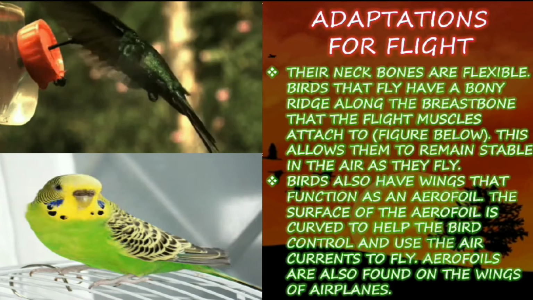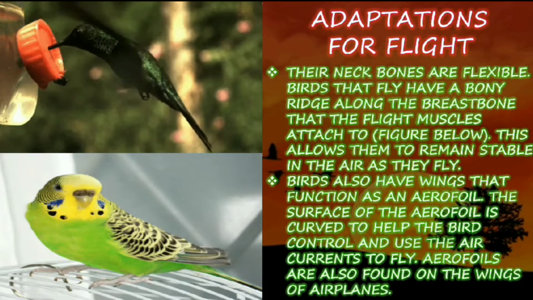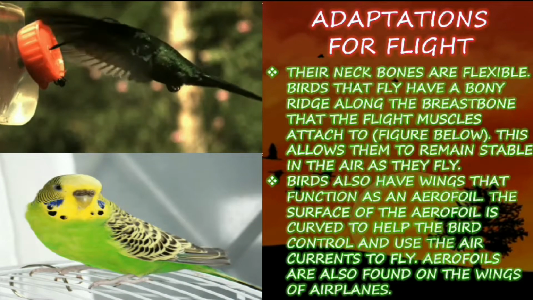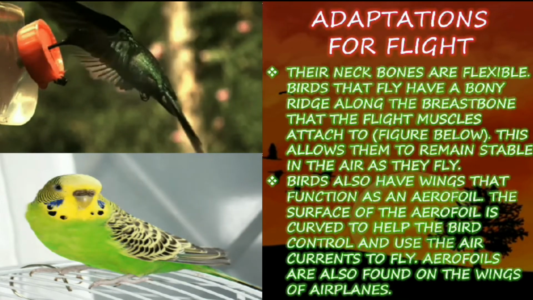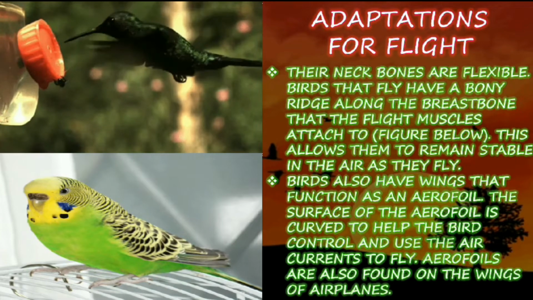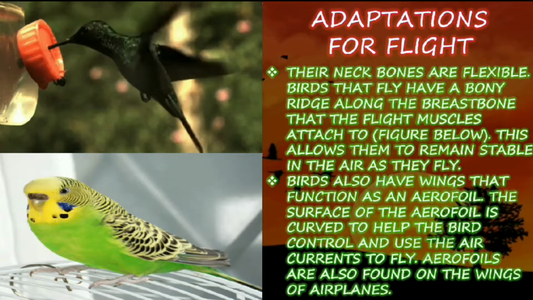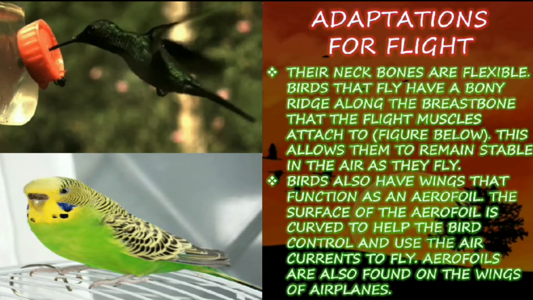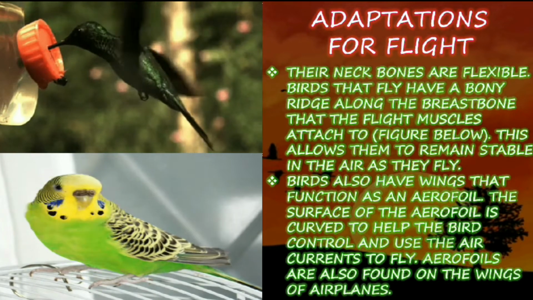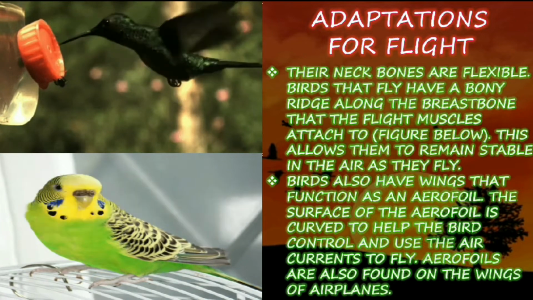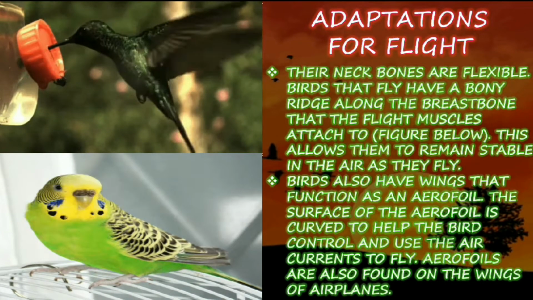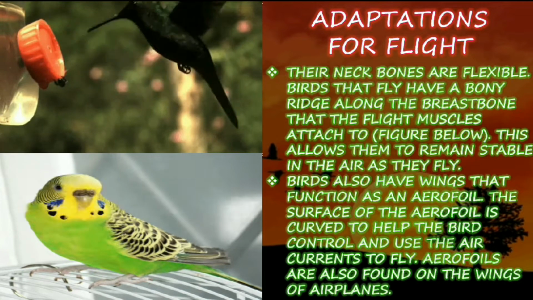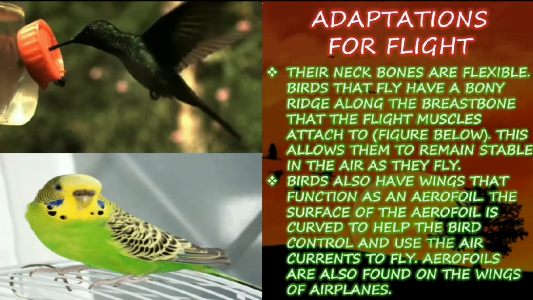Because the breastbone is very strong, it makes flying easy for them. Birds also have wings that function as an aerofoil. The surface of the aerofoil is curved to help the bird control and use the air currents to fly. Aerofoils are also found on the wings of airplanes.